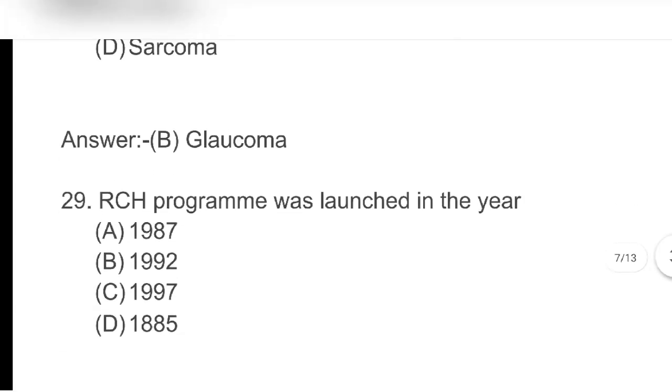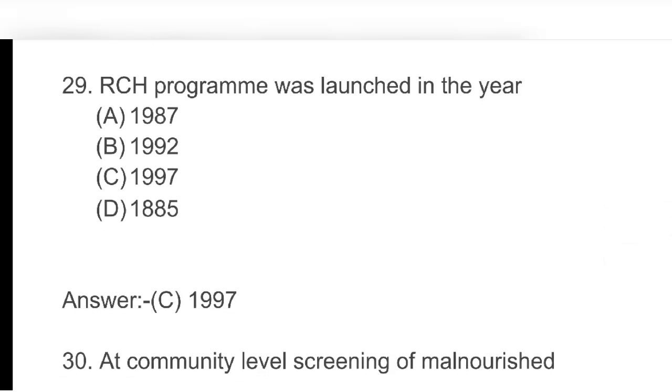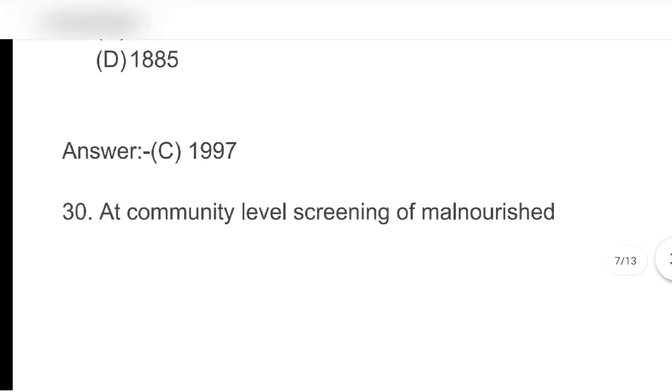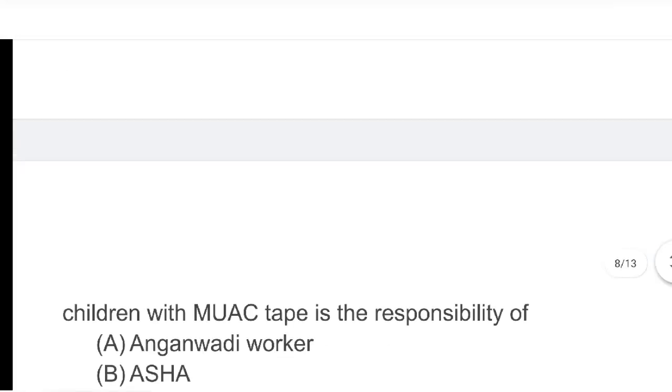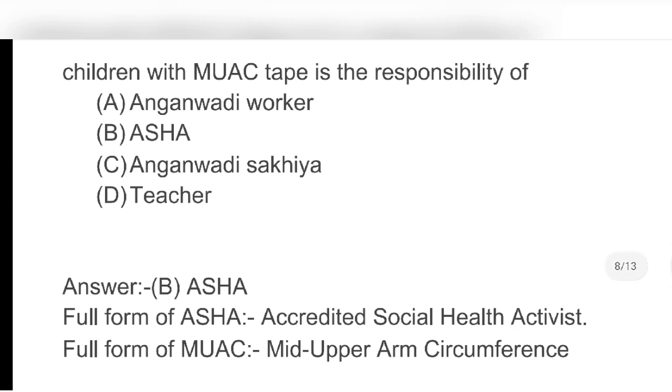Glaucoma. Next, RCH program was launched in the year: A. 1987, B. 1992, C. 1997, D. 1885. Answer C. 1997. Next, at community level screening of malnourished children with MUAC tape is the responsibility of: A. Anganwadi worker, B. ASHA, C. Anganwadi helper, D. Teacher. Answer B.